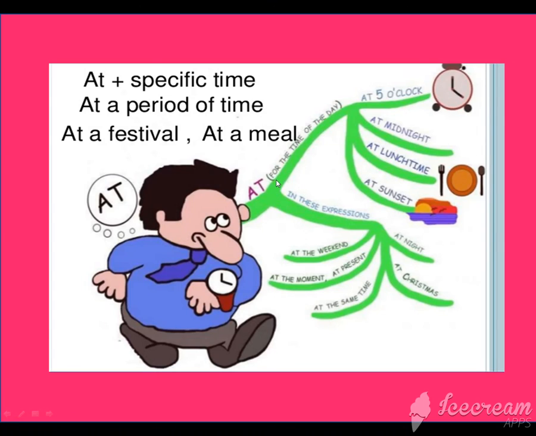At is used for the time of the day: 5 o'clock, midnight, lunchtime, sunset. In these expressions, how we are using: at the weekend, at present, at the moment, at night, at Christmas, at the same time. So we can use at in this way.